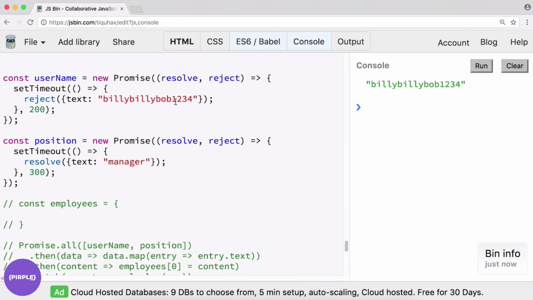Right, so just to make that even more clear, we can say text error. Right, this caused the entire thing to reject. And we'll let our code catch up here. Error. Right, if I make this one longer, let's see. Clear, run, manager.